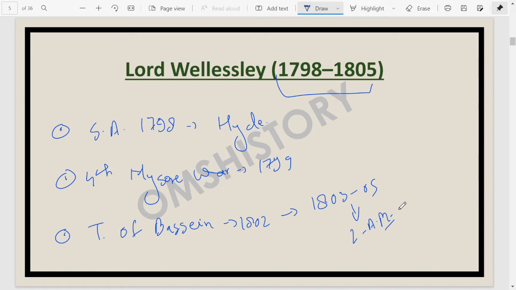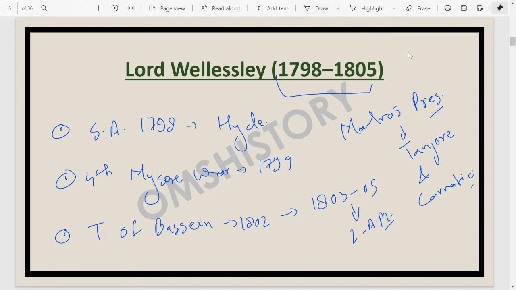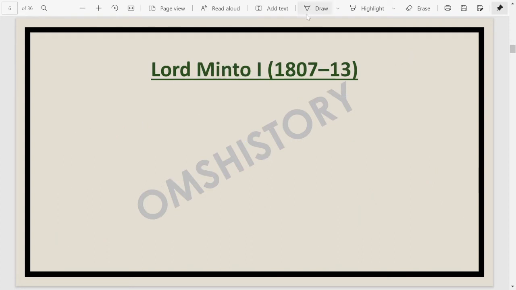In his time period the Madras Presidency was formed, after the annexation of the kingdoms of Tanjore and Carnatic. After annexing these two kingdoms, the Madras Presidency came into being. Lord Wellesley was recalled in 1805 because of his affairs with Mysore and the Marathas. His expansionist policies were not liked by many people in Britain.